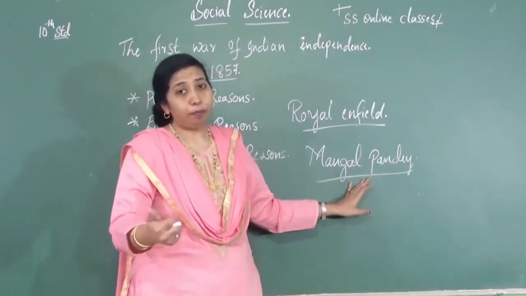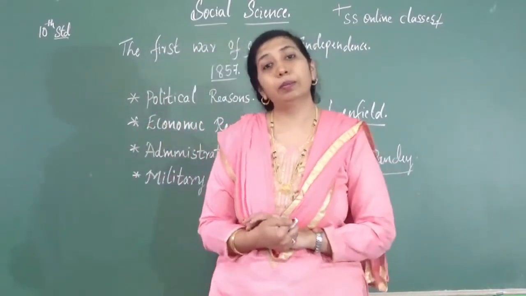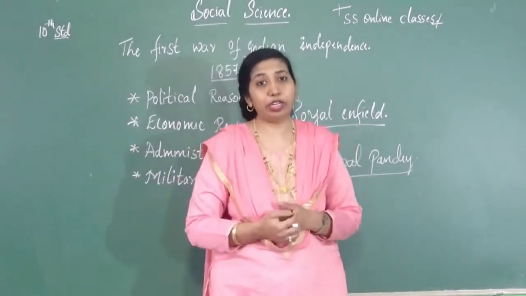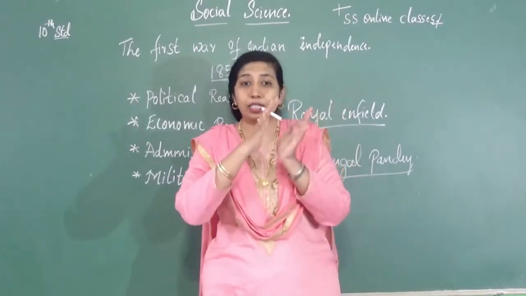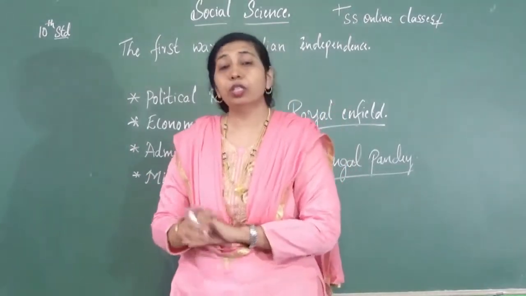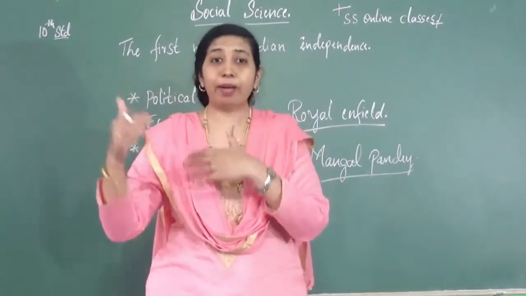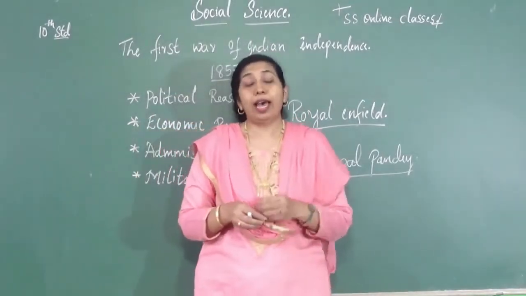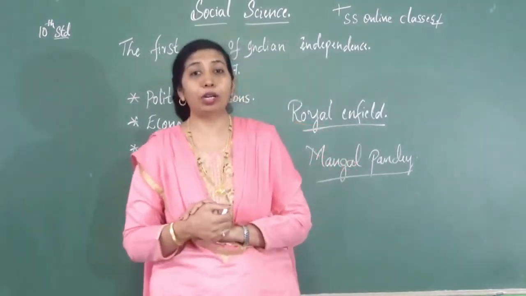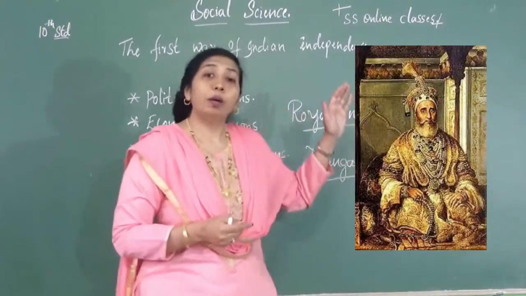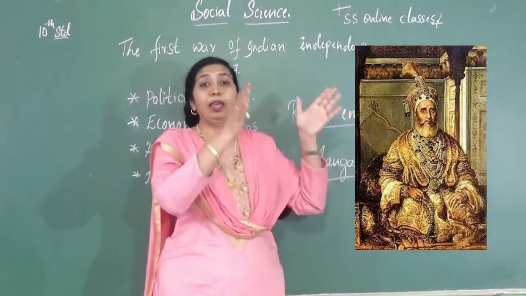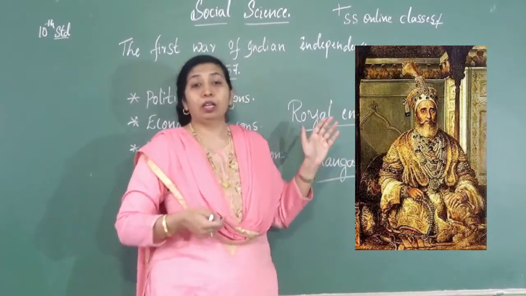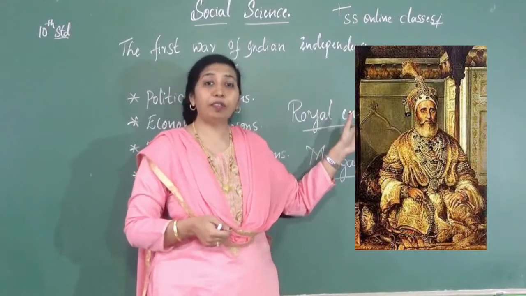It spread to Meerut, where the same thing happened. The British officers forced the Indian soldiers to use these cartridges, but they revolted against the Britishers and started marching towards Delhi. Soldiers from Meerut and some other places moved towards Delhi and reached it, where the Mughal emperor at that time was Bahadur Shah II. They placed Bahadur Shah as the king of India. He was enthroned again as king of India.